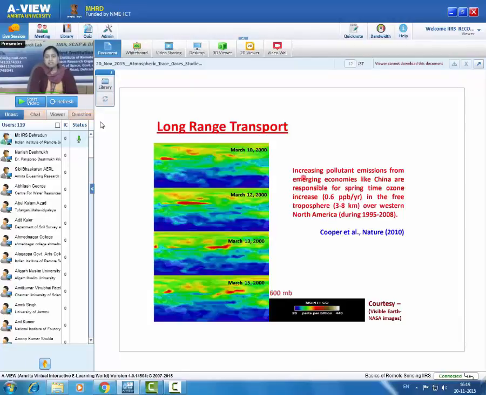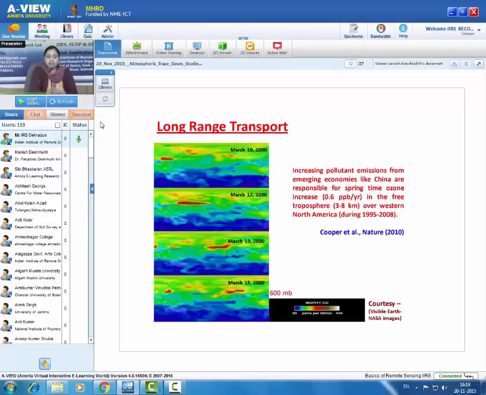A very good study shows that increasing pollutant emissions from emerging economies like China are responsible for a springtime ozone increase in the free troposphere over western North America. So continuous emission over an upwind location can significantly degrade air quality over the downwind location.